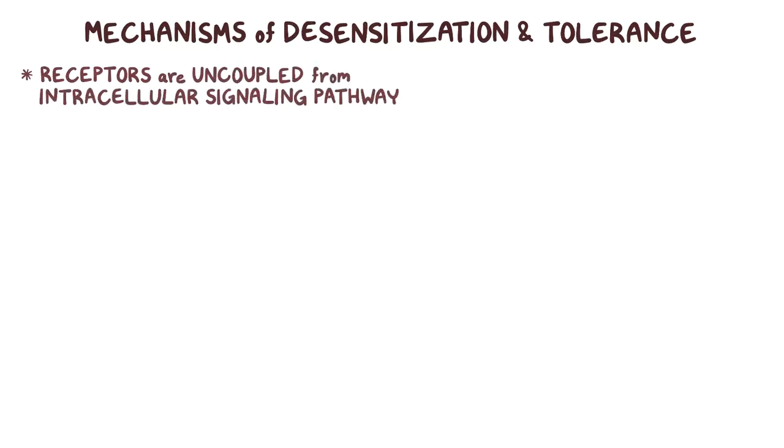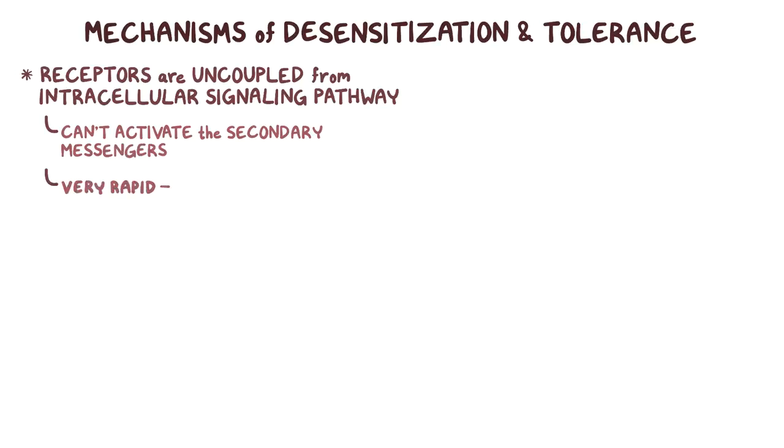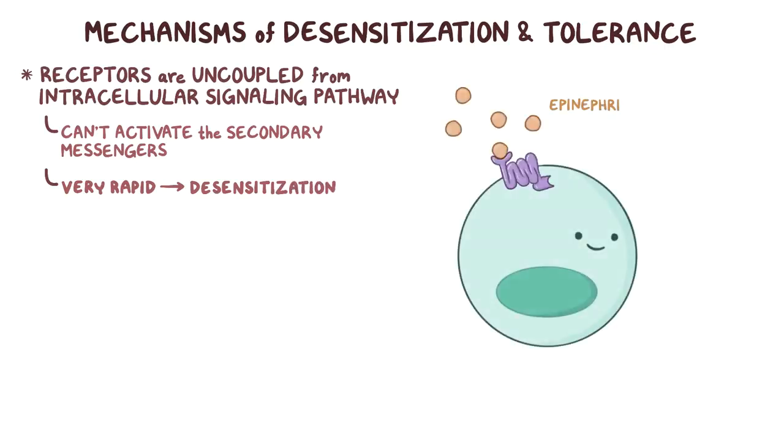Alternatively, the receptors may be modified where they are uncoupled from their intercellular signaling pathway, meaning they can't activate the secondary messenger proteins anymore. This type of response is very rapid and mainly causes desensitization. When exposed to high doses of epinephrine, G-protein coupled receptors, or GPCRs for short, get phosphorylated by intercellular enzymes called G-protein coupled receptor kinases, or GRKs.